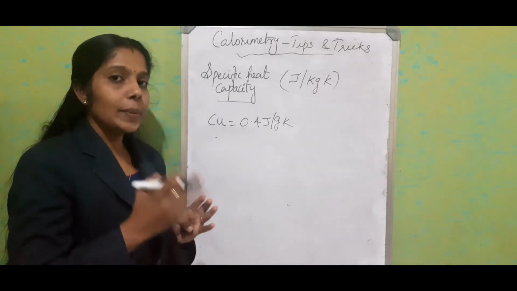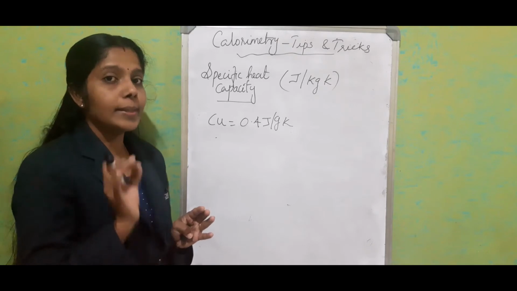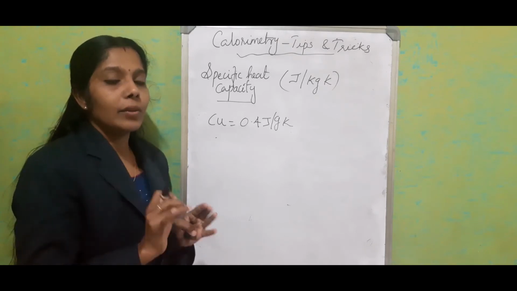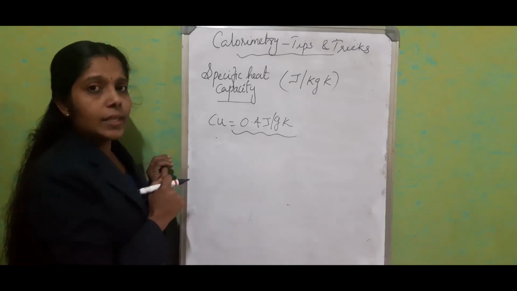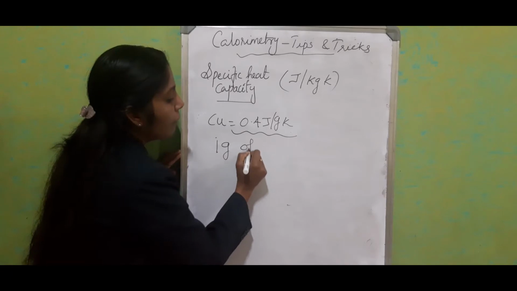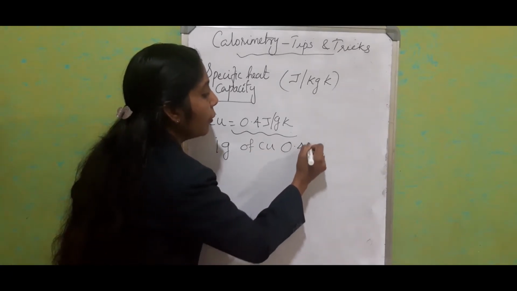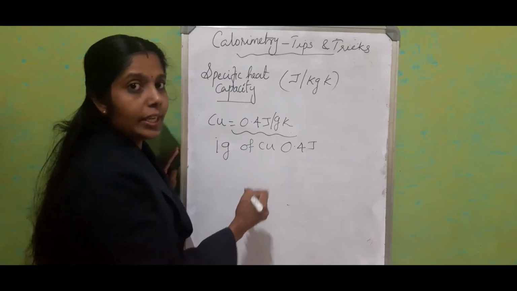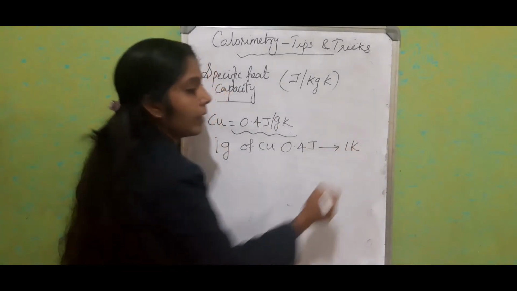Normally, when students write the examination, they make a small mistake, and that small mistake makes them lose a mark. If we get a question like this, how can we explain? 1 gram of copper requires 0.4 joule heat energy to raise the temperature through 1 Kelvin.